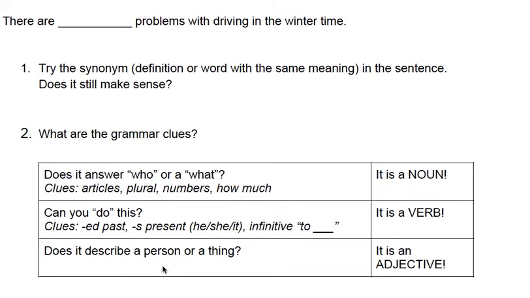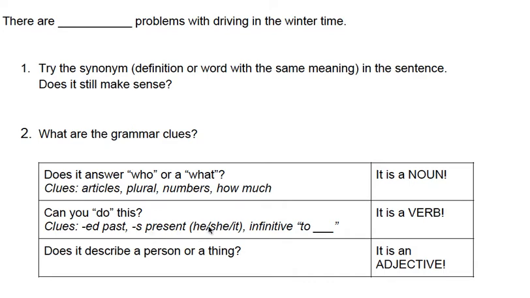Again, does the word answer who or what? Then it's a noun. You might have articles, a and the, or s at the end, numbers, 1, 2, 3, many, a little. That tells you a noun is coming. Or ask yourself, can you do this? Is this a verb? Is it an action? Maybe it will be past tense ed.